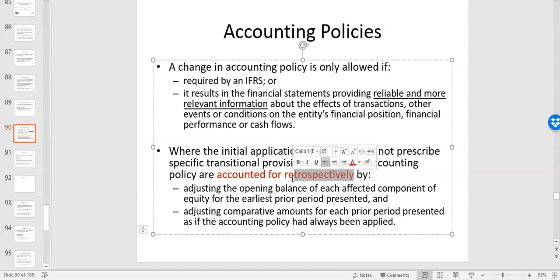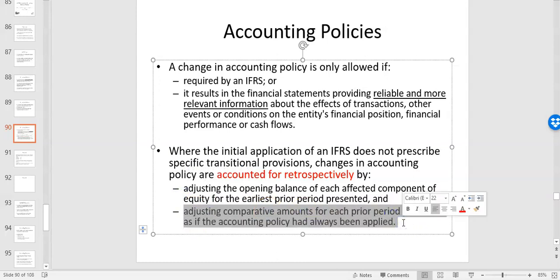So that means you will adjust the opening balance of retained earnings, i.e. the equity, and you'll be adjusting the comparative figures for each prior period. Usually there's only one prior period, last year's accounts, in the financial statements. So that's a key thing to watch here: if you change an accounting policy, you must go back and say, what would the financial statements have looked like last year if this change was already implemented? The logic for that is to ensure comparability between this year and last year.